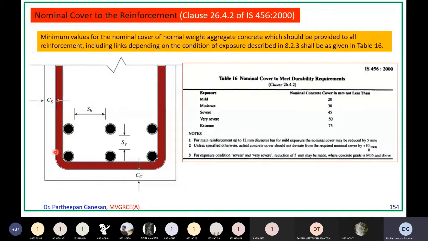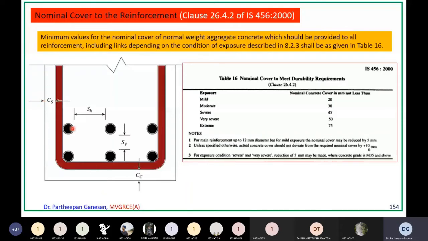And these are the main reinforcement, tensile reinforcement. Now the distance between the bottommost fiber and the bottommost stirrup is called clear cover, which we have already seen. Similarly, from the leftmost concrete surface to the leftmost part of the stirrup is called side cover.